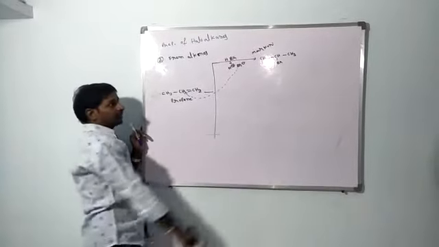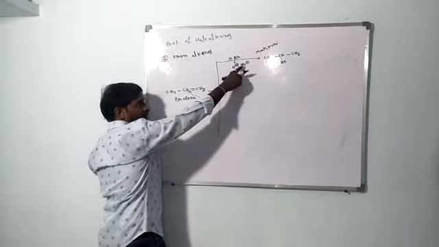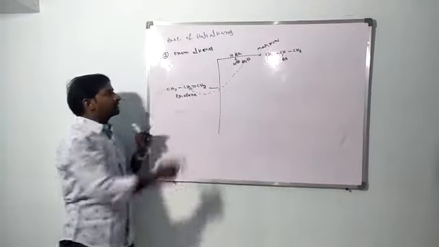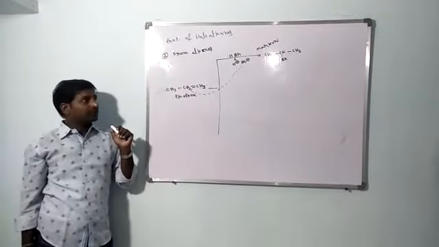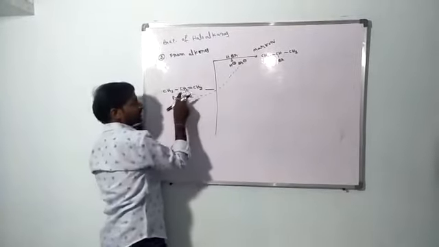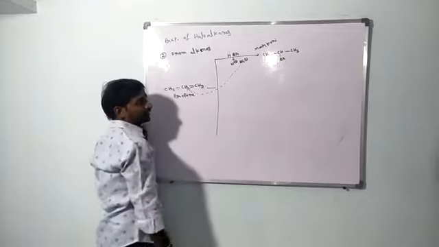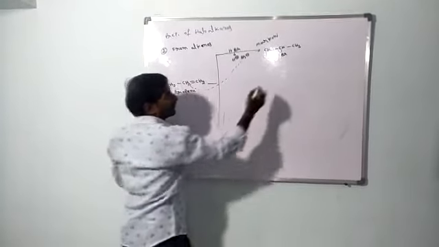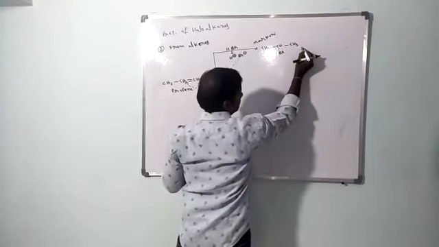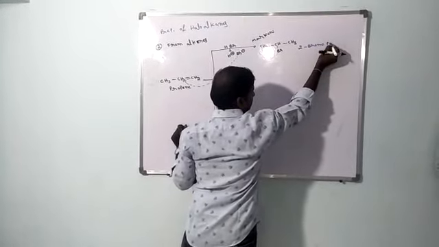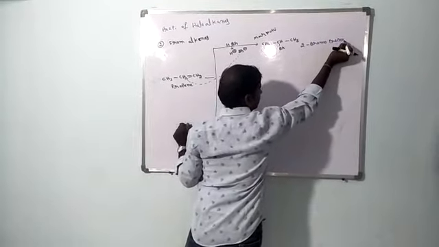According to Markovnikov rule, the negative charge is always attached to the carbon which contains less number of hydrogen. So that's why bromine is attaching at the second carbon, hydrogen is attaching at the first carbon. So we are getting 2-bromopropane.